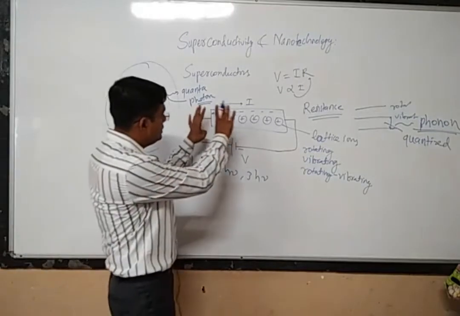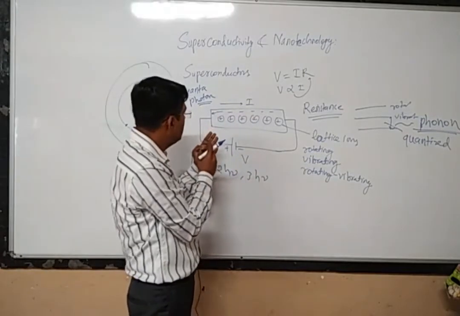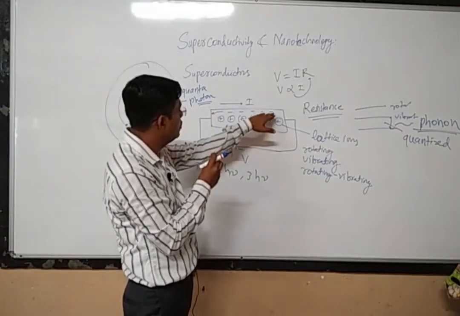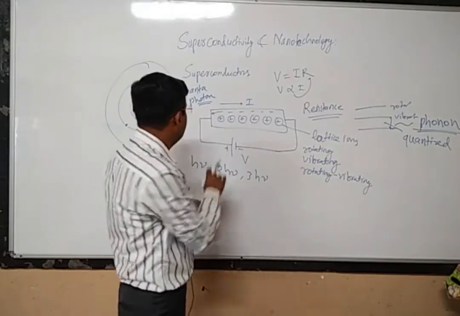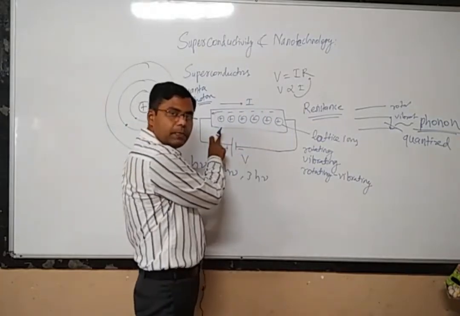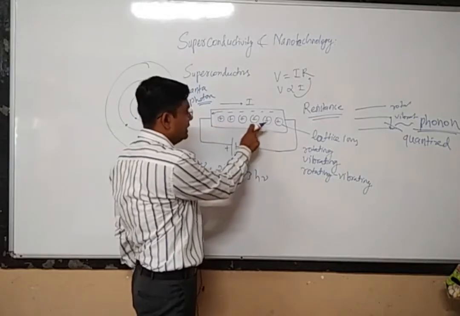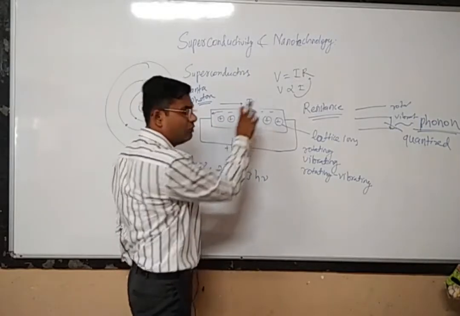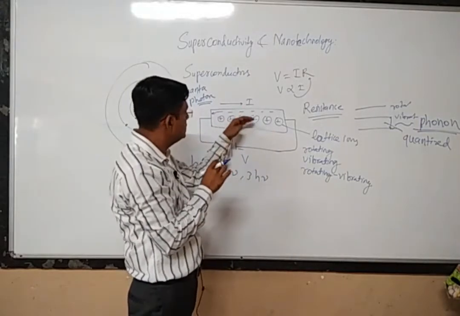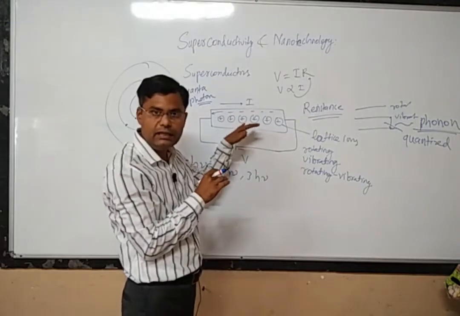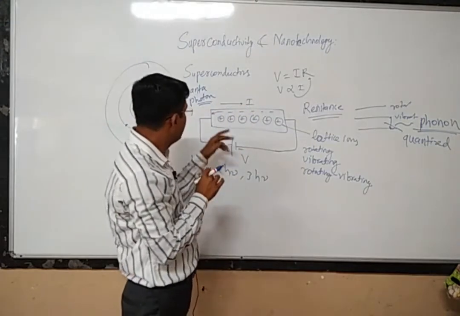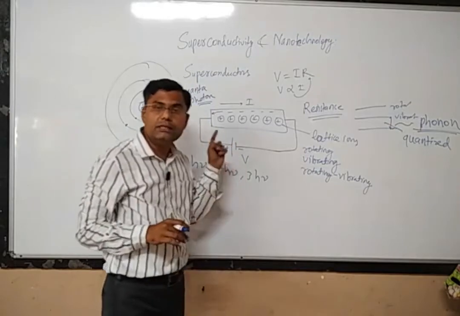Now again imagine the picture. Up till now we had a picture of only the motion of electrons. Now if there is a piece of metal, it will have a large number of lattice ions and a large number of free electrons. Free electrons are not associated with the lattice ions, they will be free, and lattice ions will not be in a stationary position.